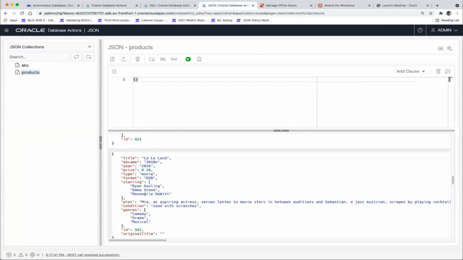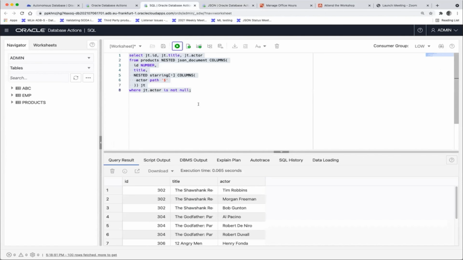And the purpose is to basically invert it. Maybe we realize we want to present a list of actors that point to the movie, so kind of put the data on its head. And we use SQL for this. The first thing is to just unnest the information, basically bring it into the relational format.